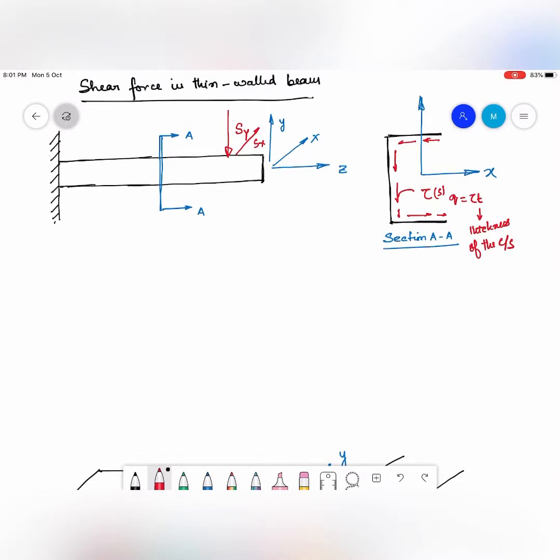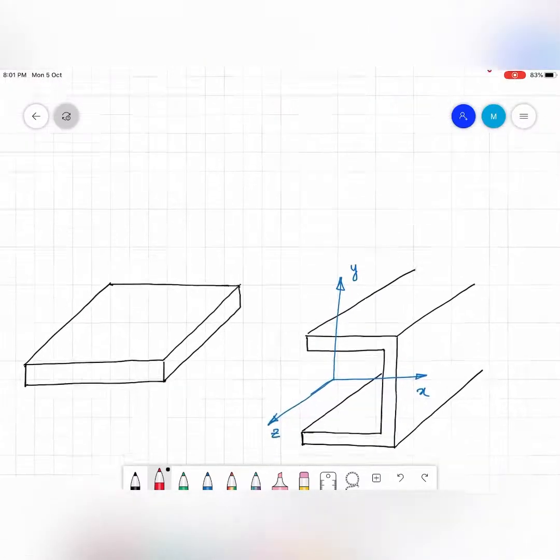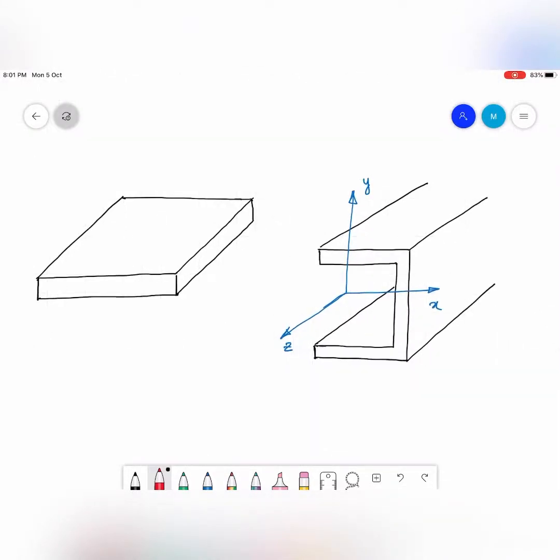So what we are going to do in this part of the lecture is see how the shear stress would be calculated, how it would be distributed in the cross section, and how we find out the maximum value of the shear stress. This is the problem definition that we are going to handle in this current lecture and the coming few lectures. Now let me move into a bigger picture, a blown up picture.